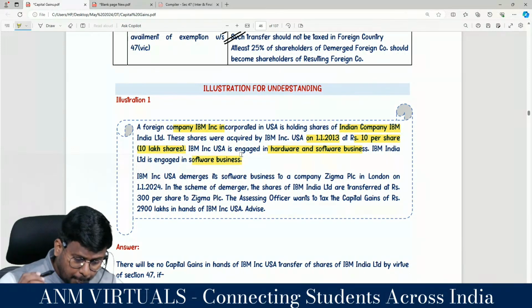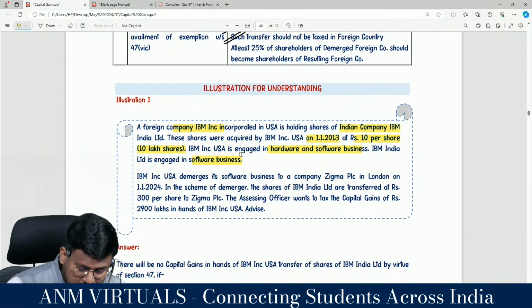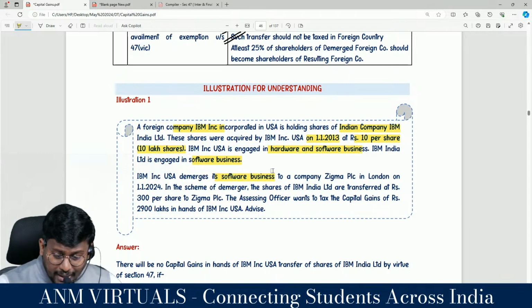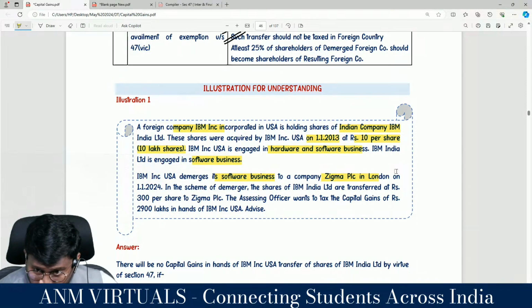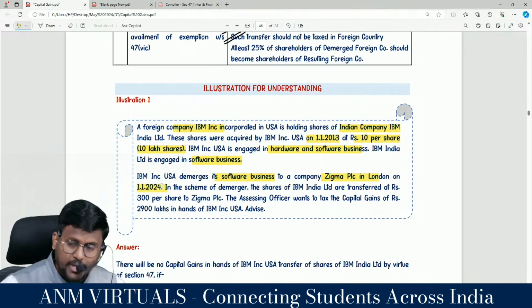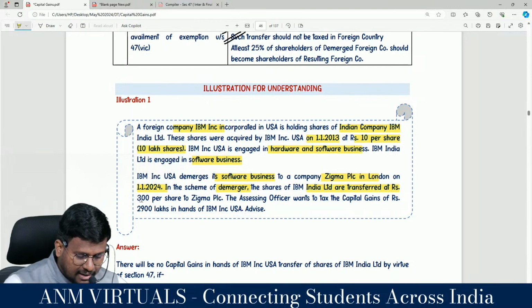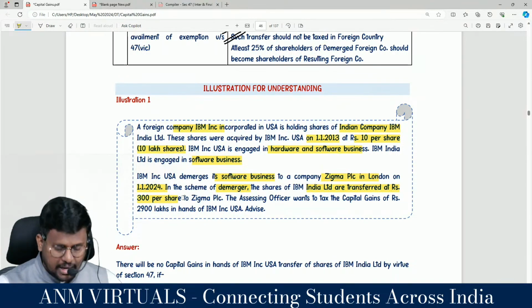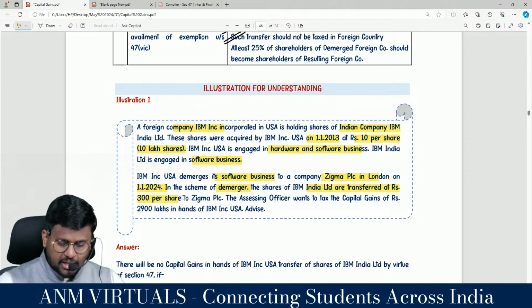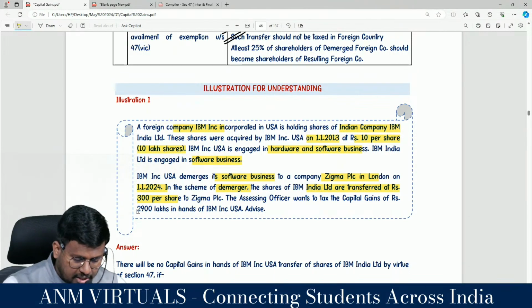IBM Incorporation USA demerges its business to a company Sigma PLC in London. That means the resulting company is also a foreign company, on 1/1/2024. In the scheme of demerger, the shares of IBM India Limited are transferred at some price per share to Sigma PLC. AO wants to tax the capital gain of 2,900 lakhs in the hands of IBM Incorporation USA.